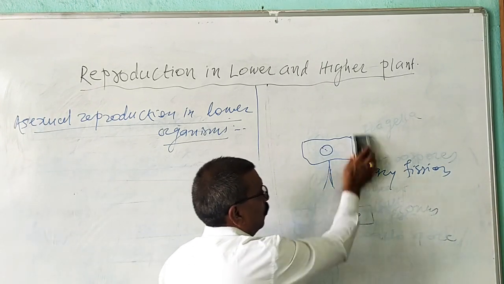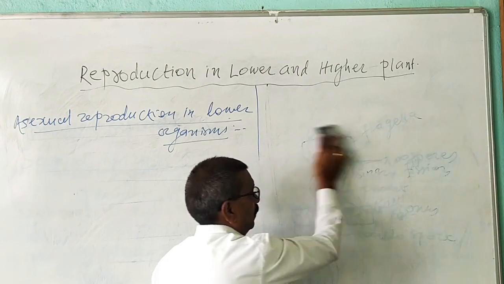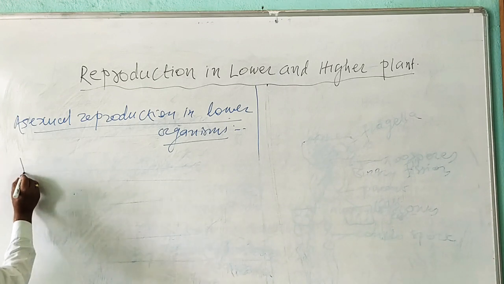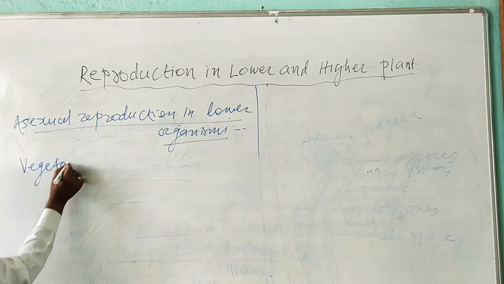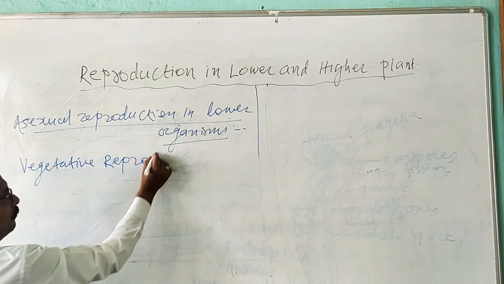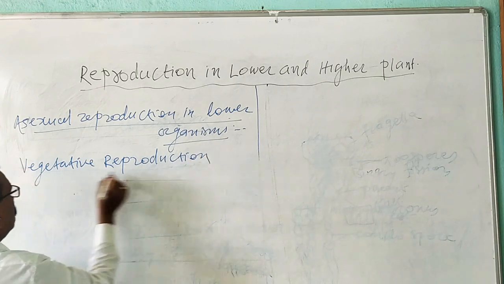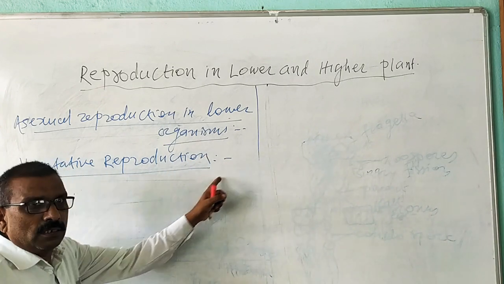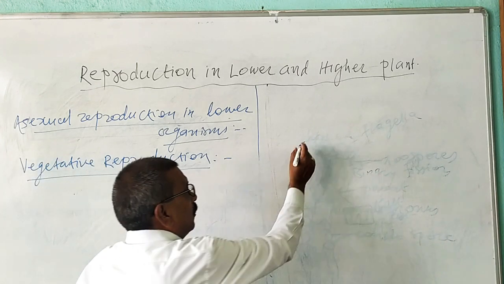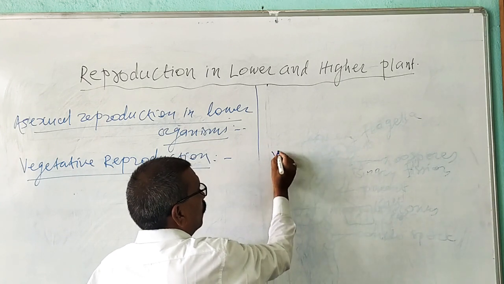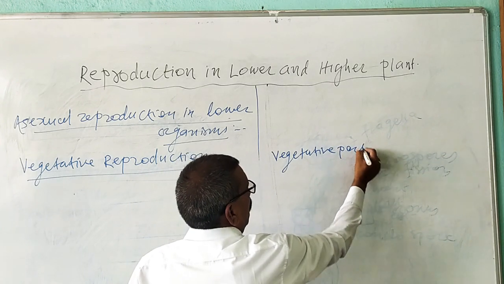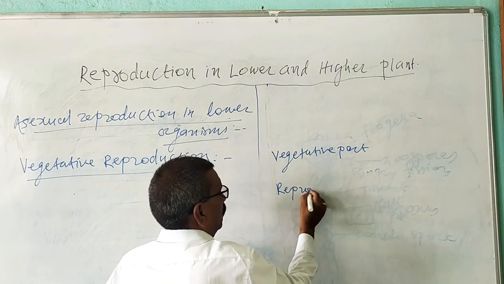That reproduction is known as vegetative reproduction. So the next type of asexual reproduction is vegetative reproduction. The question arises, what is meant by vegetative? The plant body divides into two groups: the vegetative part and the reproductive part.